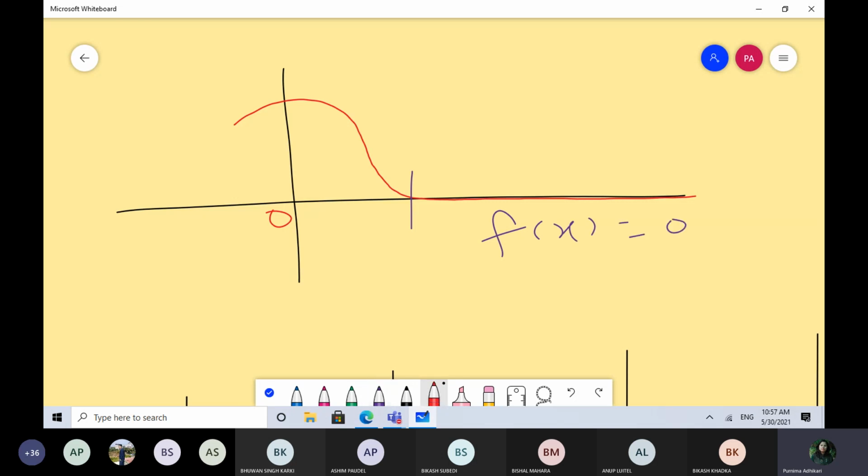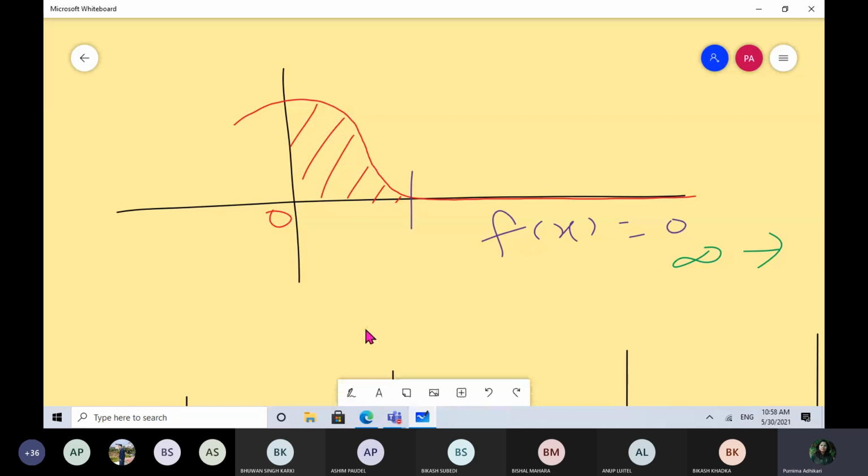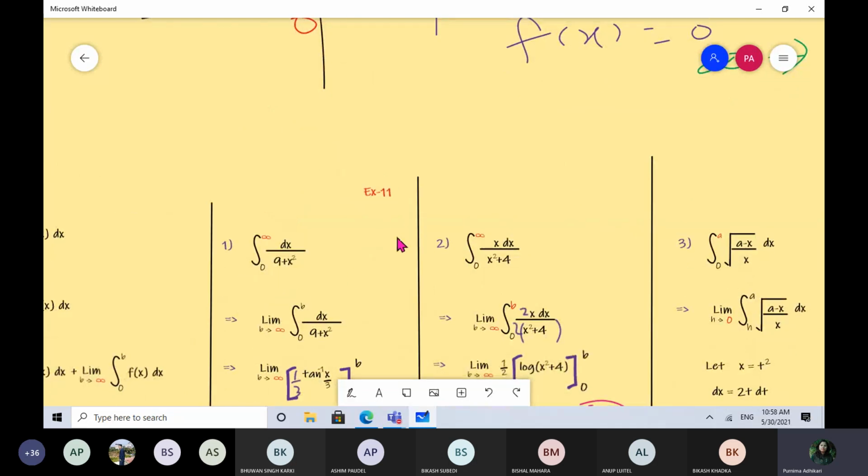So what will be your area? Only this much is your area. However large your upper limit is, it doesn't matter in this case: your area will be a very small quantity. That's why in the first case, you can compare the area curves of both cases. Similarly, curve tracing you can do, you can use your